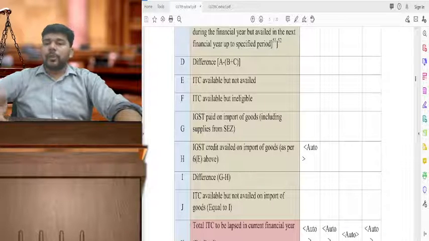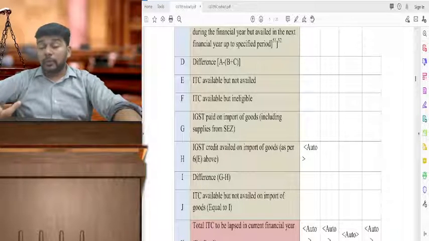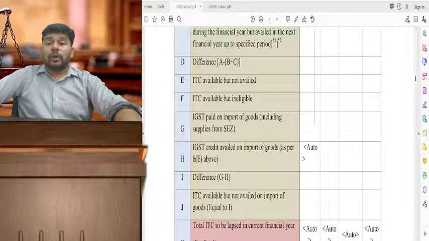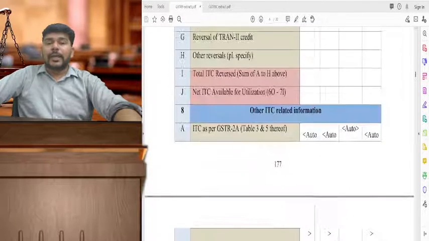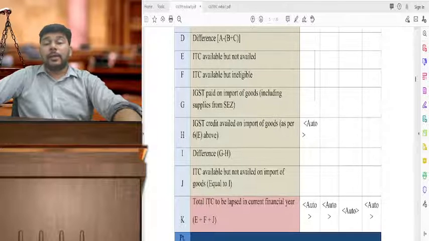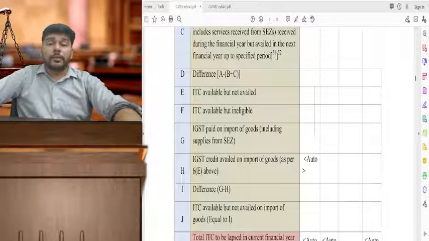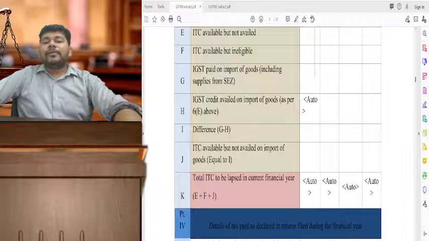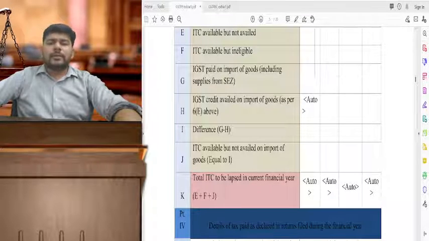But prior to that, if there is any amount which is not appearing in 2A and therefore has not got reported over here in 8A, you can still go ahead and claim the negative difference, and that will be something which will come as a part of your scrutinies and notices. As far as the IGST paid on imports is concerned, the same will be reported in this particular table.